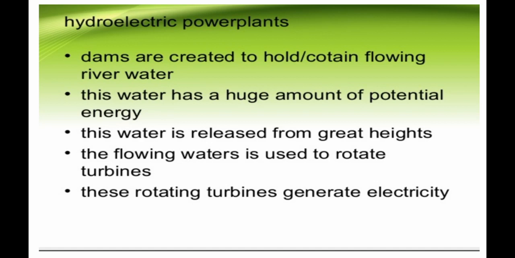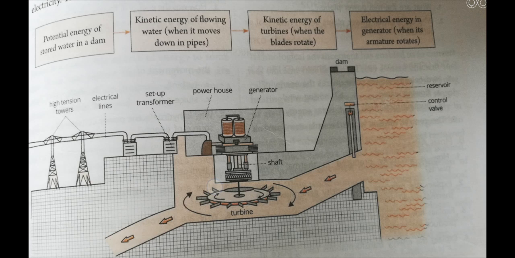So, the basic principle of hydroelectric power plants: first, high-rise dams will be constructed at high altitude, as you can see in the picture. To obstruct the flow of water in the river, we make a dam. Due to this, the water is collected in a reservoir or a man-made lake behind the dam. For example, we have Gobind Sagar Lake, which collects the water from the Bhakra Nangal Dam.